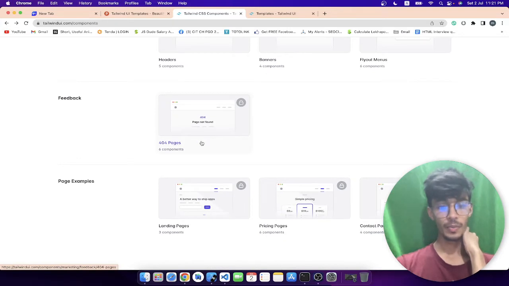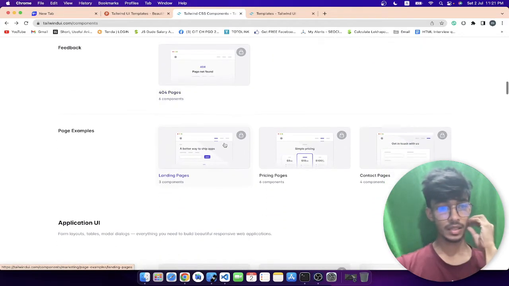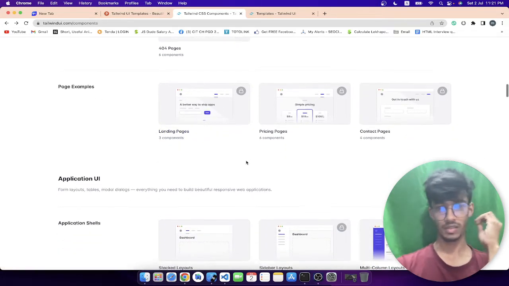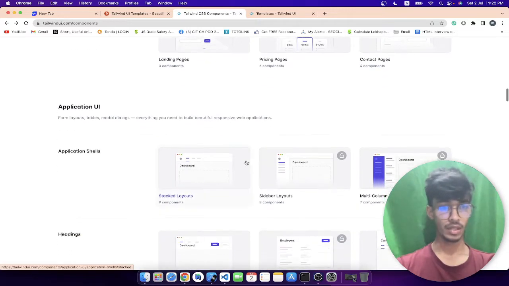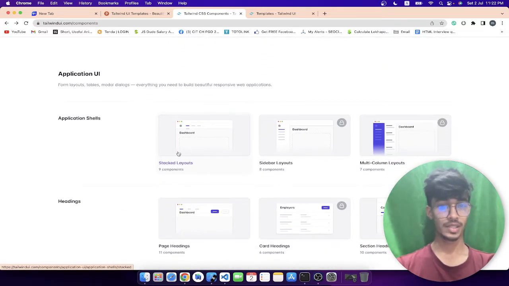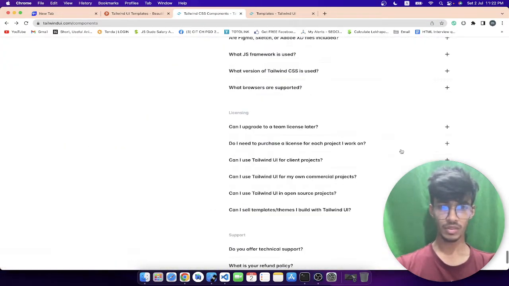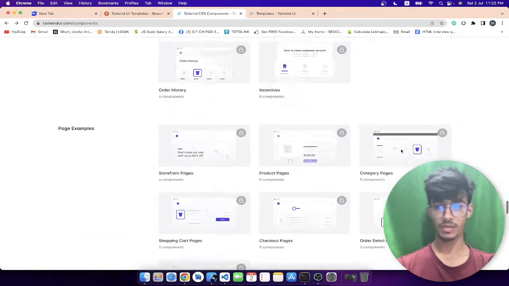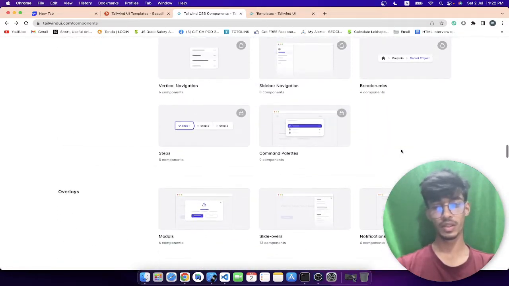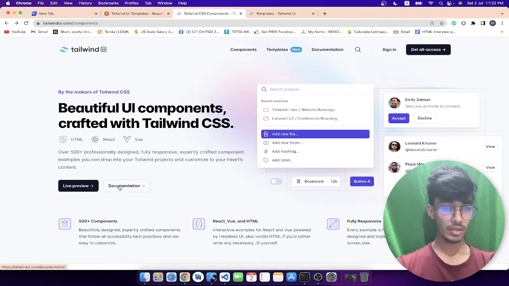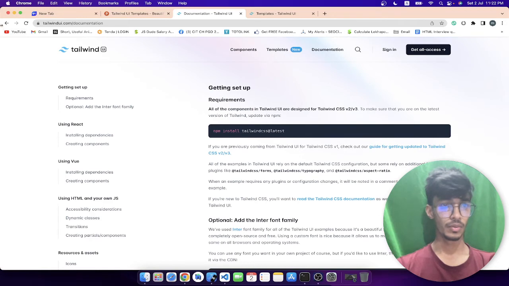Then this is the 404 page, which is quite simple. And page examples, so you have landing page, pricing pages, contact pages. Nice. Application UI. So this is the dashboard, stacked layout, sidebar layout, and multi-column layouts. Nice one. Then in the bottom, there are so many things that I don't want to cover right now, so if you want, you can see that on your own time.